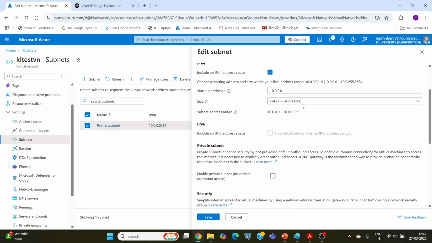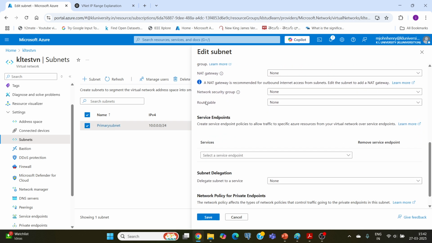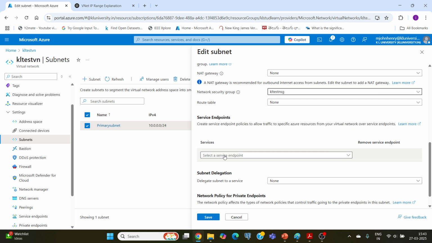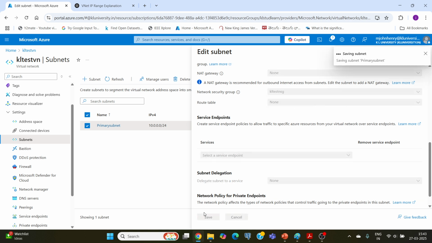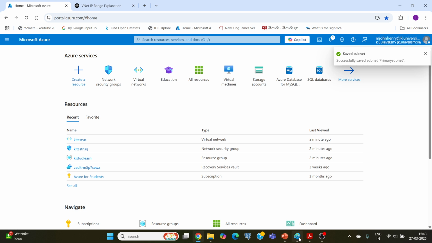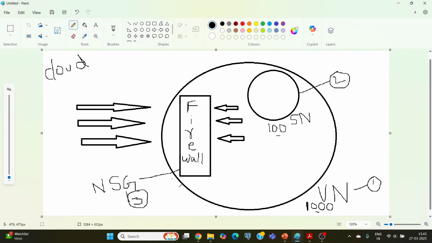Click here. Scroll down. You may see one parameter called network security group. By default it is none, because we did not create an NSG by the time we were creating the subnet. Now that we have created the NSG, we have to assign this test NSG to the subnet. Now my subnet is protected from the outside traffic. Click on save. Successfully saved subnet.